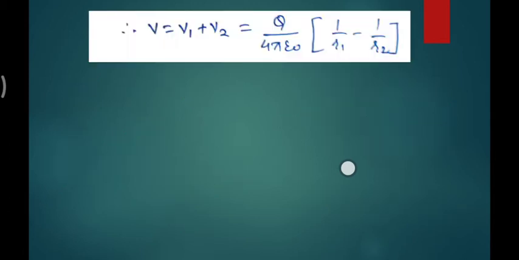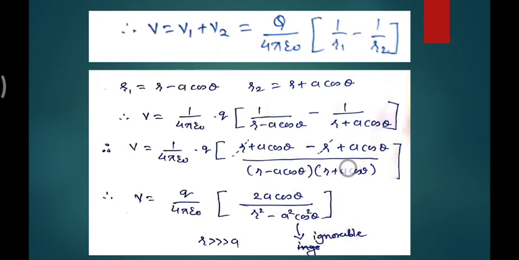So at last we saw V is equal to V1 plus V2, q upon 4 pi epsilon 0 times (1 upon r1 minus 1 upon r2). Just put the values of r1 and r2 into them. So 1 upon (r minus a cos theta) minus 1 upon (r plus a cos theta).